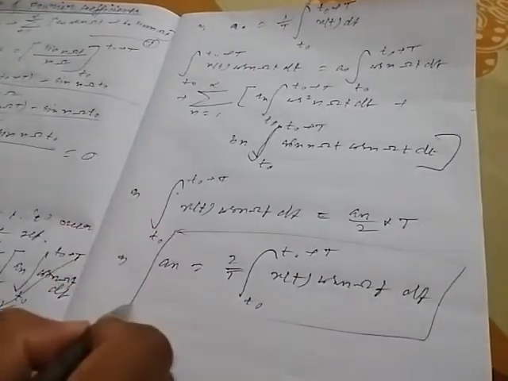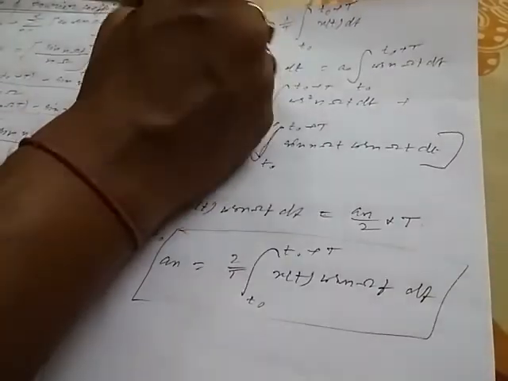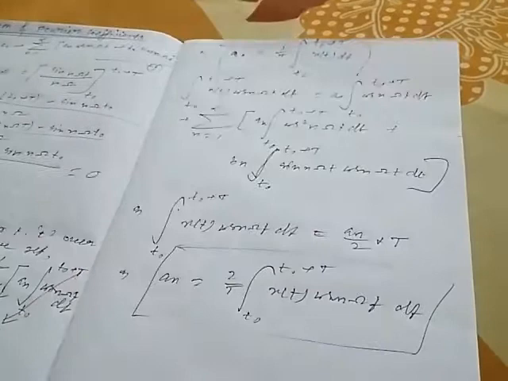So the Fourier coefficient an equals this, and a0 equals this.